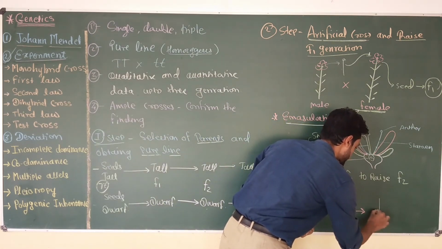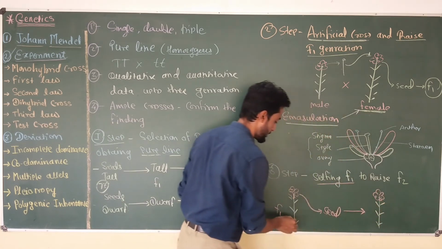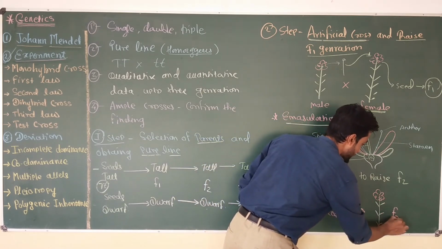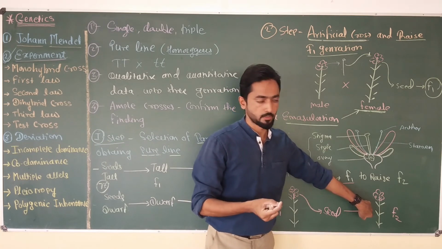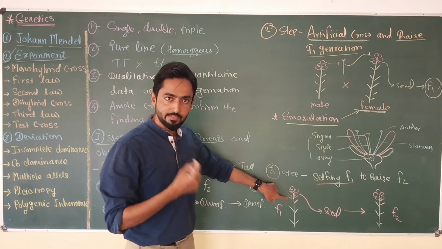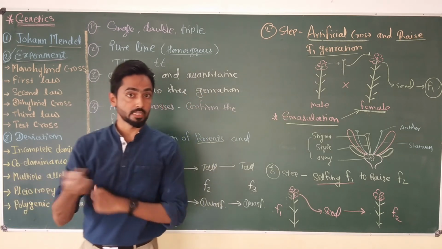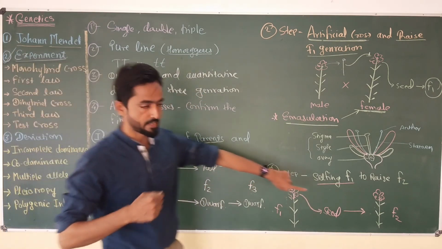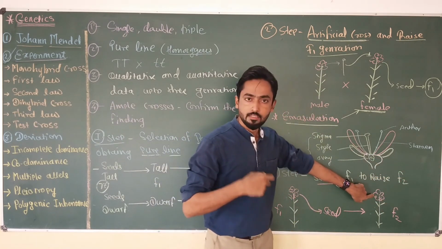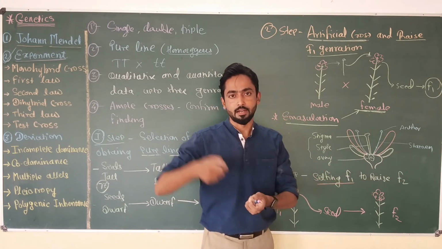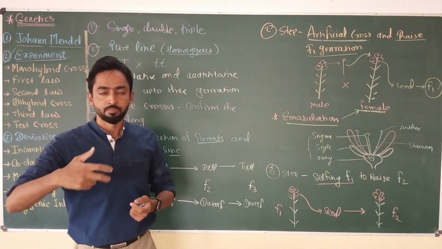So this is the plant which is produced from the seeds of F1 generation, and now this generation we can call F2 generation or filial 2 generation. Filial means offspring. So in the last step, Mendel allowed selfing of F1 generation, collected seed and raised F2 generation. So this is all about the 3 important steps of Mendel's experiment. If you want F3 generation, the same process you have to follow. Just allow selfing of F2 generation, collect seed and raise them to get F3 generation. In this way you can continually get different generations.